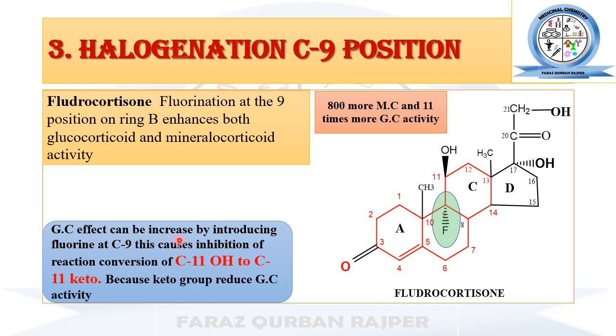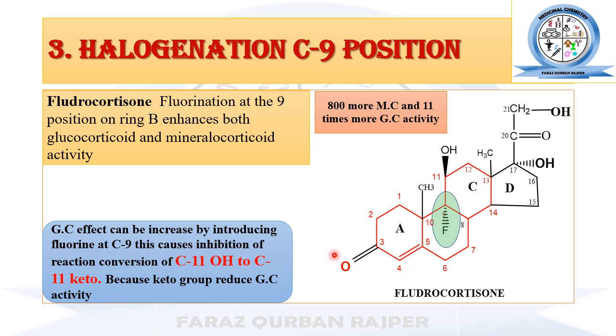The glucocorticoid effect can increase by introducing fluorine at carbon number 9. This causes the inhibition of conversion of C11 hydroxyl to C11 ketone, because the keto group reduces the glucocorticoid activity.